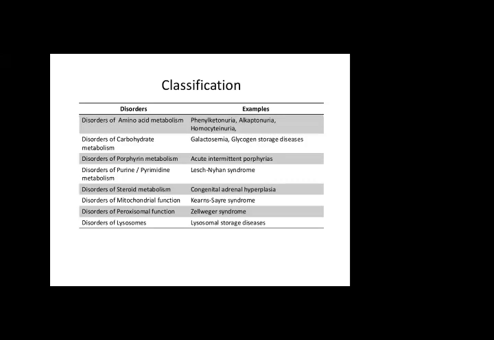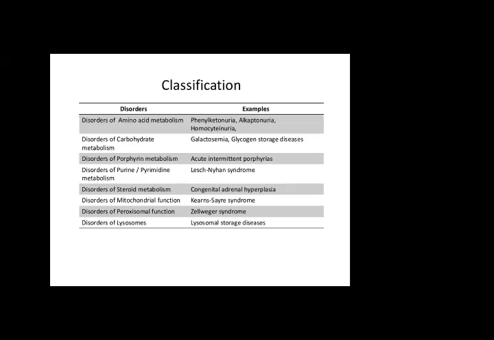If they are amino acid disorders, there is an error in the breakdown and composition of the amino acid chain. Disorders of porphyrin metabolism include acute intermittent porphyrias. In disorders of purine pyrimidine metabolism, we come across Lesch-Nyhan syndrome. Disorders of steroid metabolism include congenital adrenal hyperplasia.